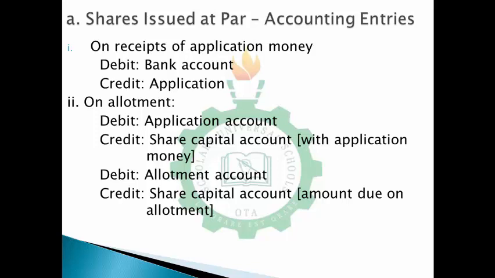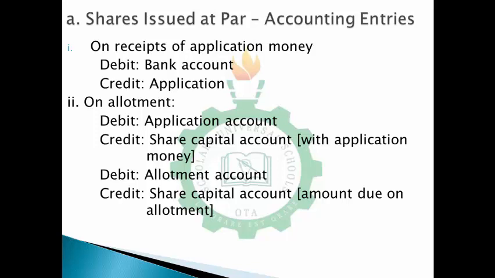Don't forget that first of all we are discussing shares issued payable by installment. That is, you are not paying for all the shares at once. So on application they will pay money, and on allotment too they will pay money.